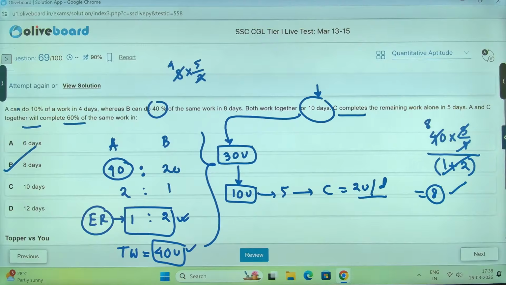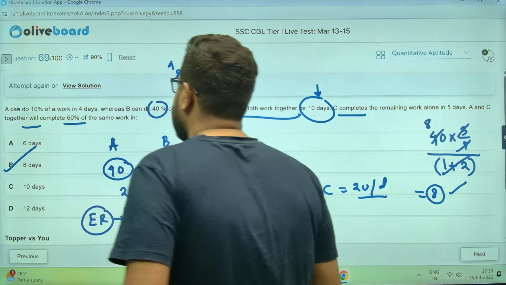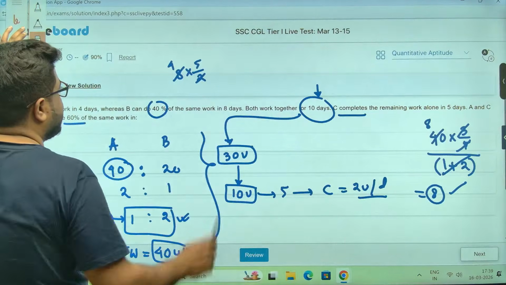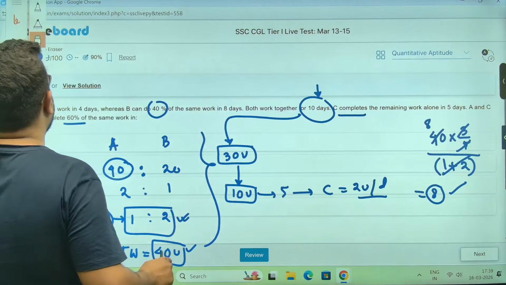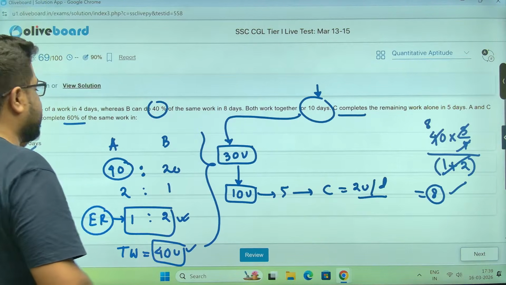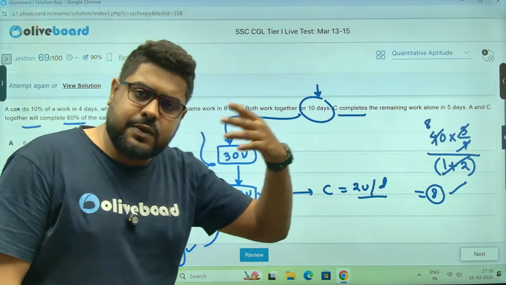Now this is your normal method. Now again, if you are willing to look a little ahead, I'm just showing you another way to think, not a method, just a way to think.